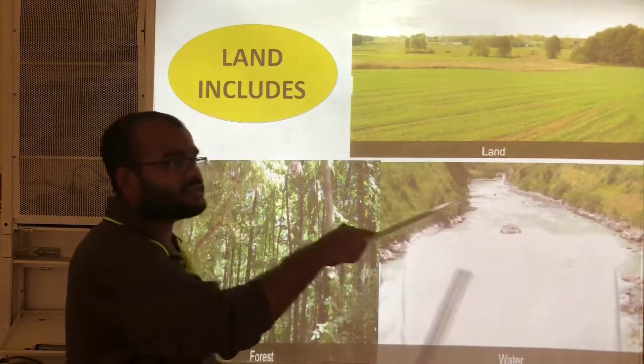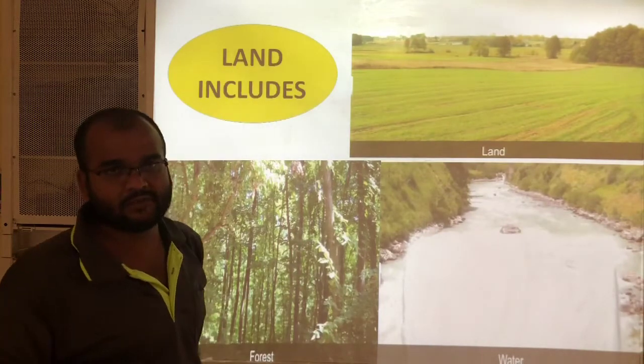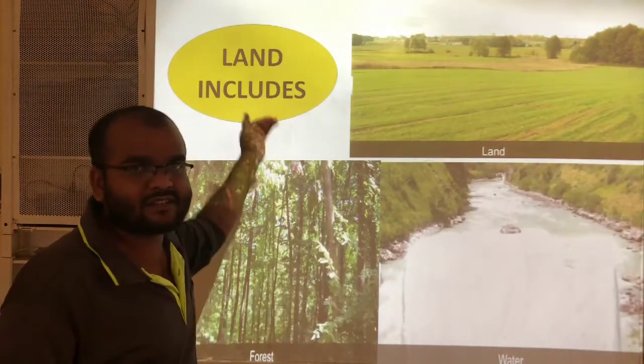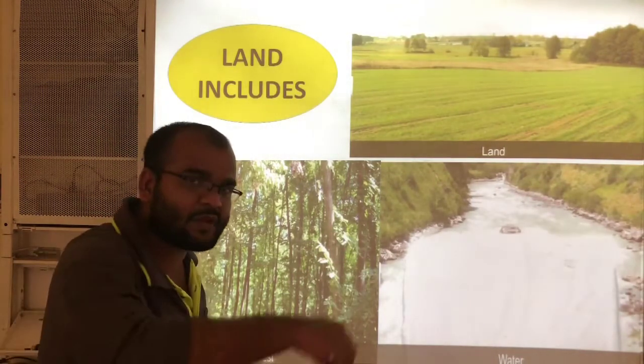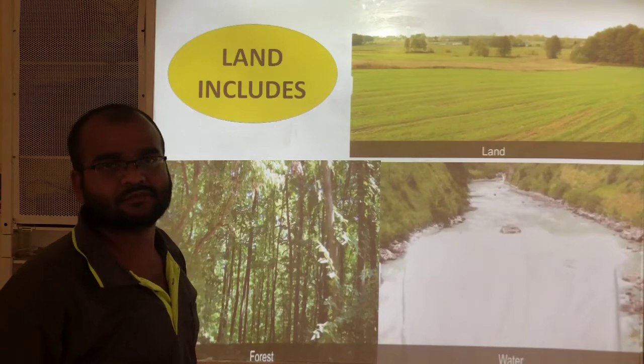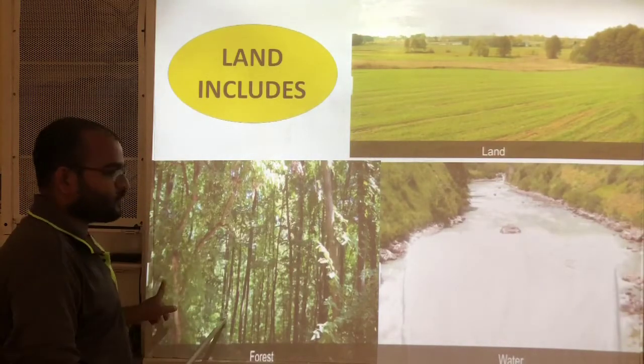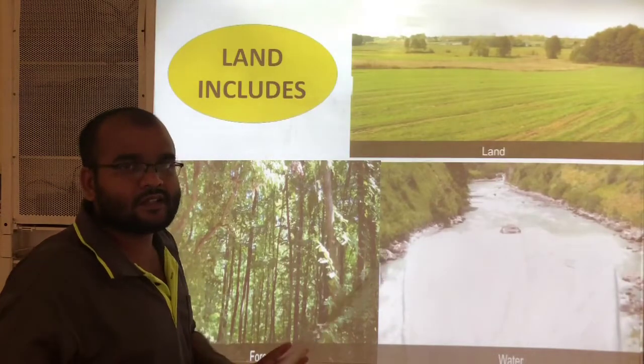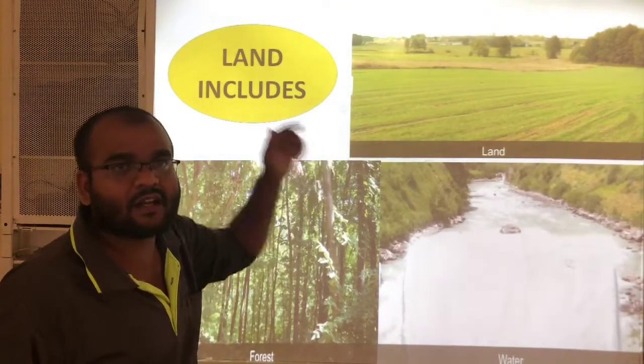All these things are included in land. Some minerals also come under land, because minerals are also available from the earth's surface. Land, forest, water and some minerals, all these come under land.